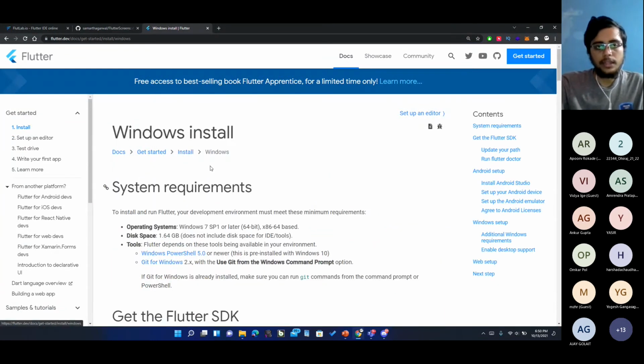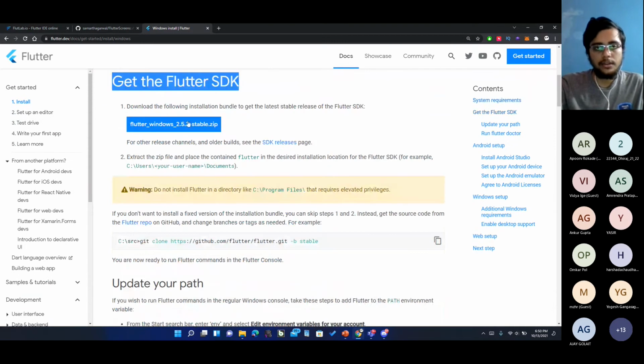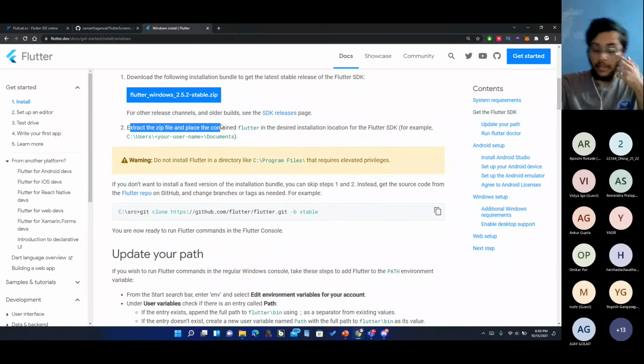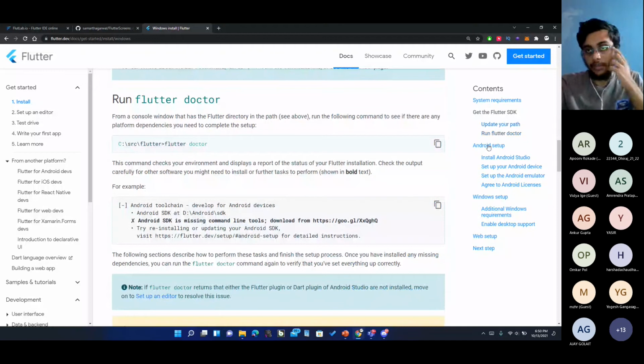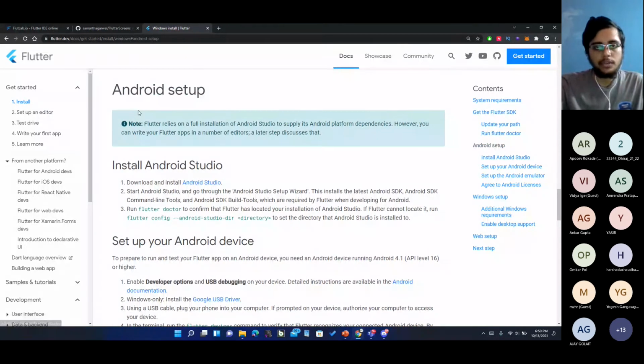I went to Windows, and all the system requirements are given. There is this Flutter SDK that you need to download. The exact instructions are given to us, like what we need to do and how we need to update the path. So the entire setup and instructions are given over here.